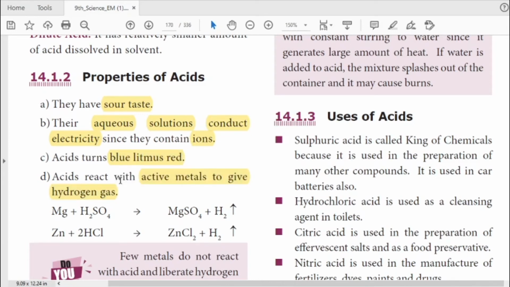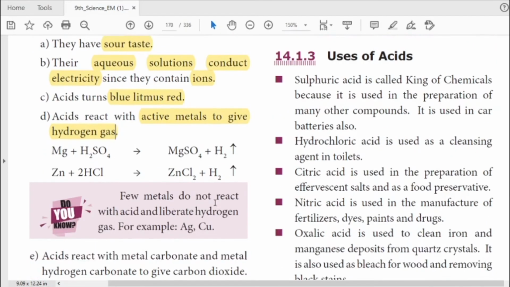This may be asked in a spot the error. Instead of hydrogen gas, they may give some other term. Or they may ask whether the statement is true or false. So acid reacts with active metals to give hydrogen gas, and some metals do not react with acid. What are they? Silver and copper. Mark it in your book.